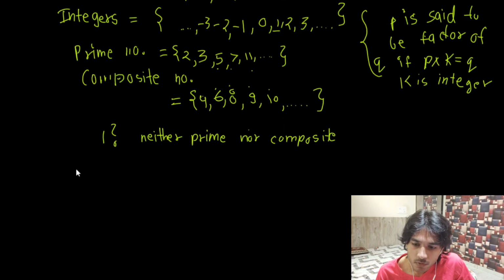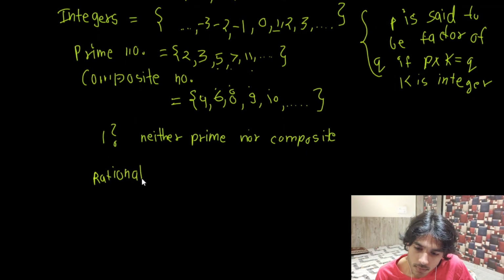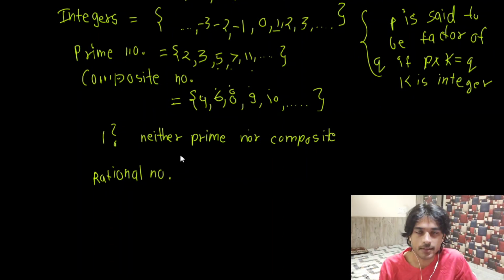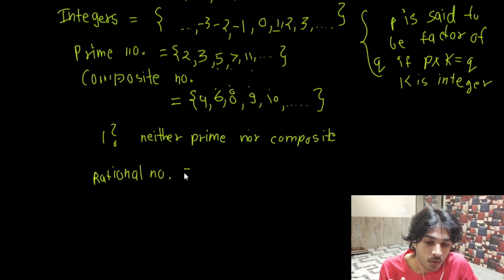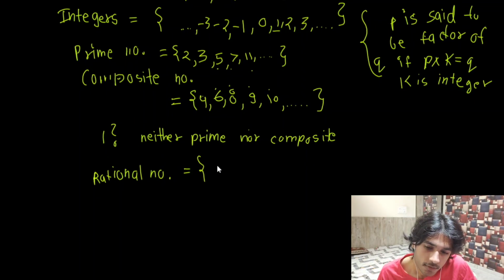Okay, let's move on to, I think, integers. Then we had rational numbers. So what are rational numbers? Let me just give the definition. Don't get too overwhelmed by the definition because it might look a little rough.